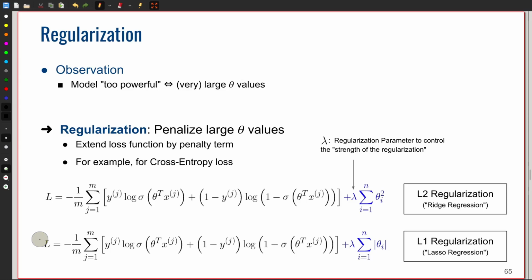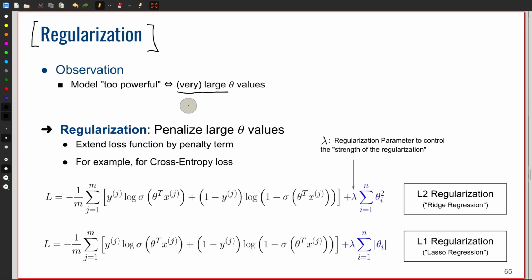So what we can do about this, and the basic approach to handle this, is what is called regularization. Regularization is based on the observation that a model is too powerful if we see very large theta values. And regularization is essentially the process of penalizing large theta values.